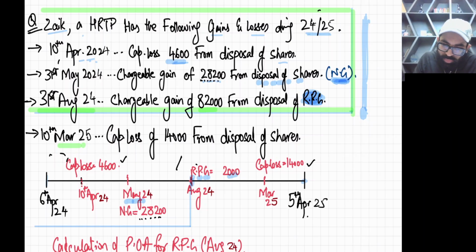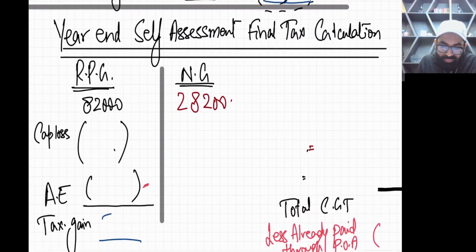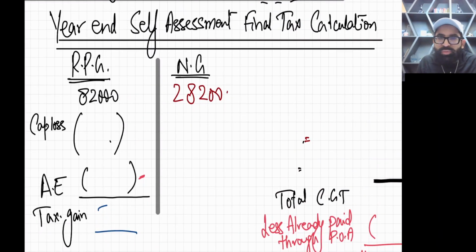Okay. Now let's pick the gain. In the question, there is one gain which is called RPG. This is 82,000 RPG, and there is one gain NG. So we'll make two columns, RPG and NG. RPG is 82,000, NG is 28,200. Now, do you have losses? Yes, you have losses. Where to use the loss? Always use loss in front of RPG, because RPG has got the high tax rate.